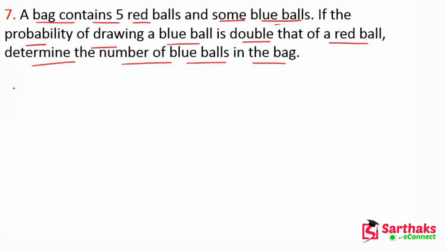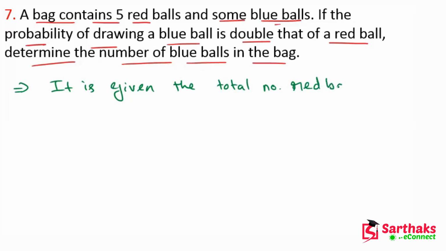It is a very easy question. It is given that the total number of red balls is equal to 5.